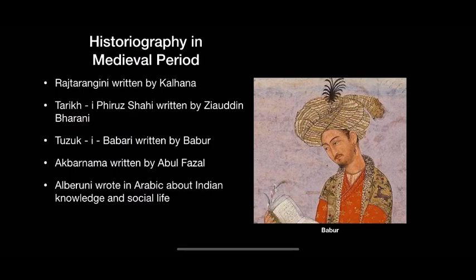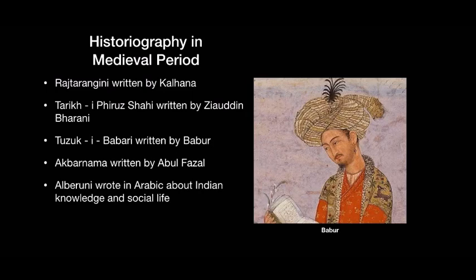Historiography in medieval period. Medieval period means we are referring to periods of Mughals and the Sultanate period. Raj Tarangini, written by Kalhana. Now, this was written in Sanskrit, and it is a historical chronicle of kings of Kashmir.